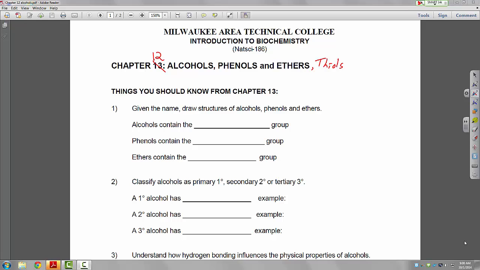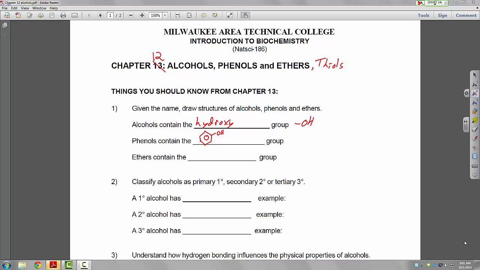Alright, alcohols contain the hydroxy group, or the OH group. Phenols contain a benzene ring with a hydroxy group attached to it.